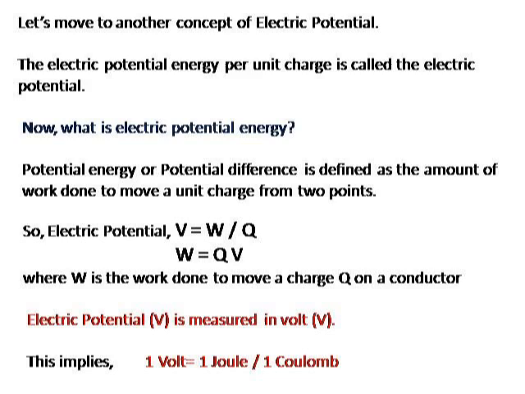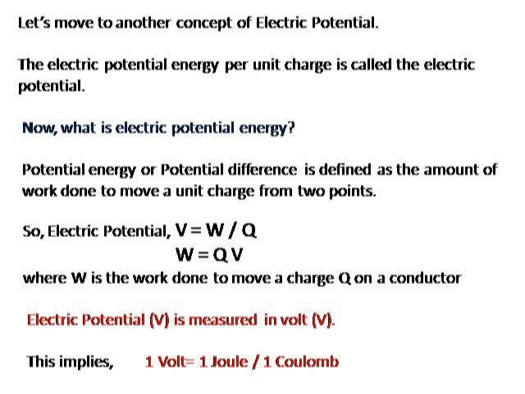That amount of work to move a charge from point A to point B is known as potential energy or potential difference. So basically we will say that potential is the amount of work done to move a unit charge from one point to another. That is electric potential. That means that electric potential is work done upon charge.